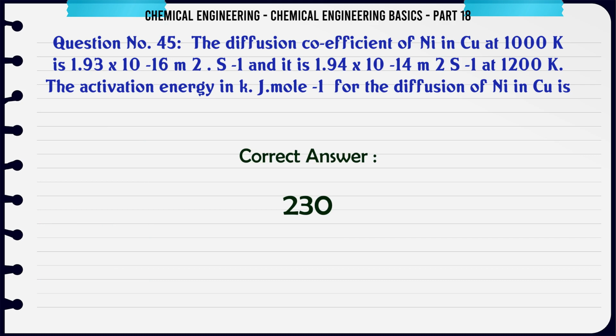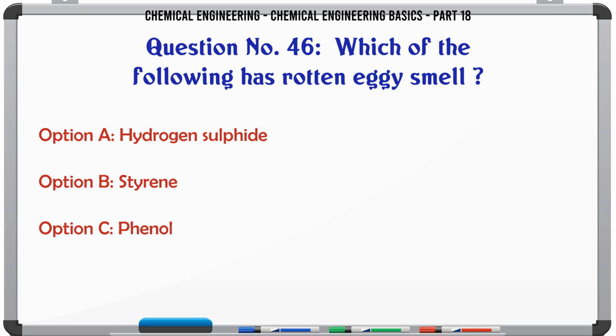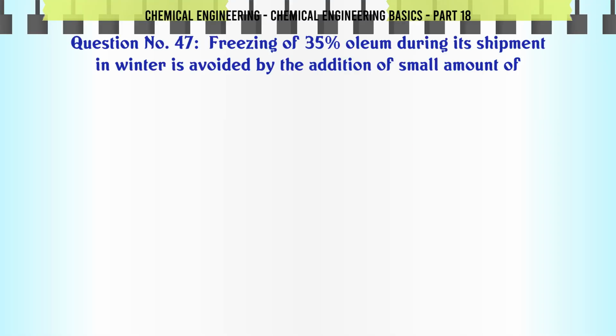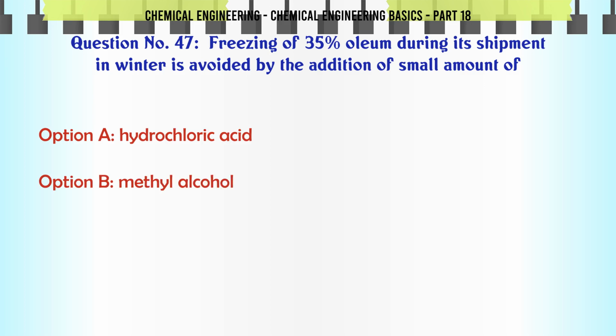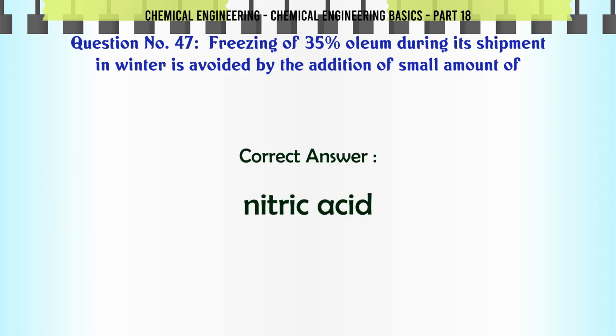Which of the following has a rotten egg smell? A. Hydrogen sulfide. B. Styrene. C. Phenol. D. Dimethylamine. The correct answer is hydrogen sulfide. Freezing of 35% oleum during its shipment in winter is avoided by the addition of a small amount of A. Hydrochloric acid. B. Methyl alcohol. C. Formic acid. D. Nitric acid. The correct answer is nitric acid.